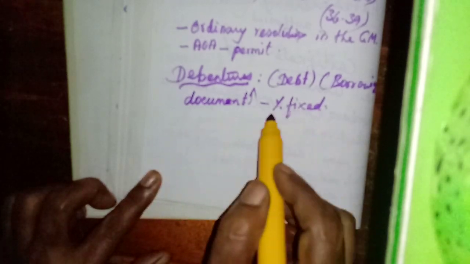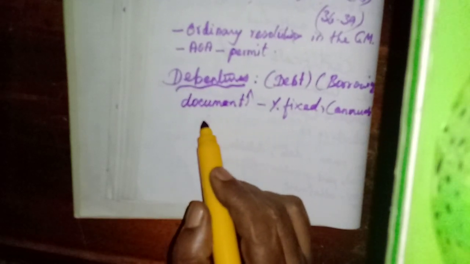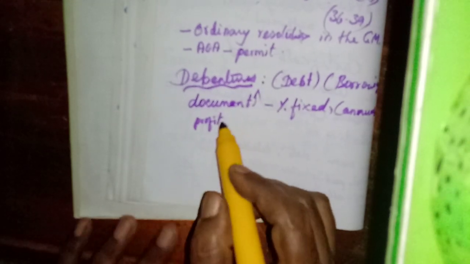For this amount they have to pay a fixed rate of interest. This interest will be payable regularly, maybe annually, even if the company has no profit. Even if the company incurs a loss, at that time also the debenture holders are entitled to receive their fixed percentage of interest.